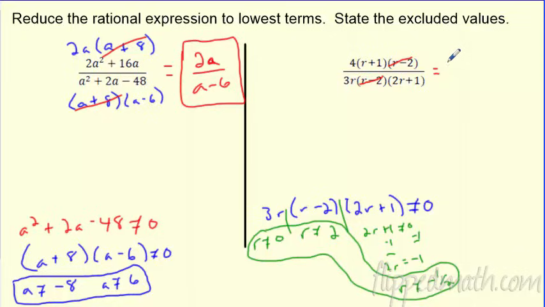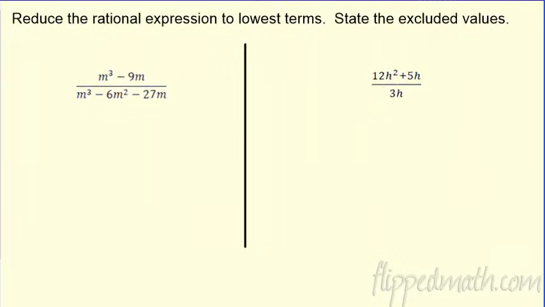Nothing else really going on. So you can leave it like this. I'm totally cool with you leaving it factored. If you want to multiply it back out, nothing wrong with that. It's the same thing. It's an equivalent one. But that's totally cool if you want to leave it in factored form. Either way is good. I'm kind of lazy. I'm going to leave it in factored form.